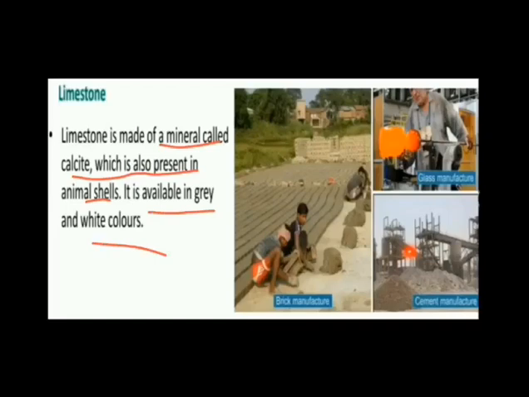It is mainly formed from the mineral calcium and from the shells of animals. It is a white and grey colored, fine grained soft rock. There are so many uses of limestone also. It is used in the manufacture of brick, glass, and cement.